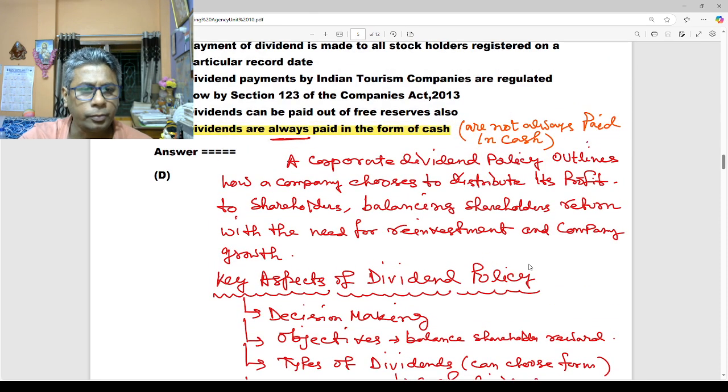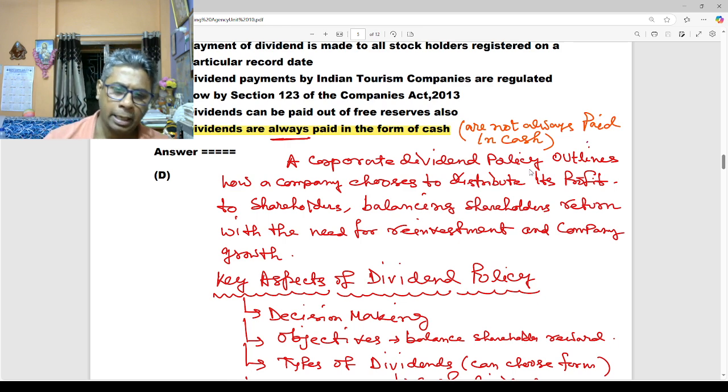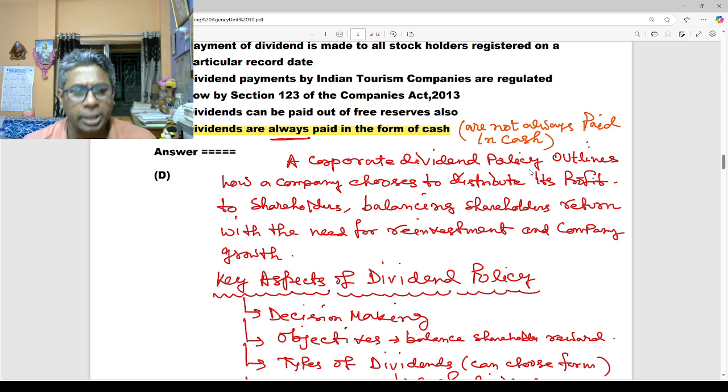Now we have to understand what we mean by corporate dividend. Corporate dividend policy outlines how a company chooses to distribute its profit to shareholders. When the company earns a profit, it can provide the profit to its shareholders, balancing shareholders' return with the need for reinvestment and company growth.